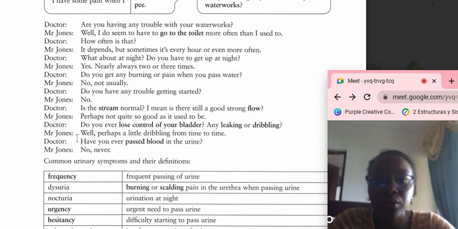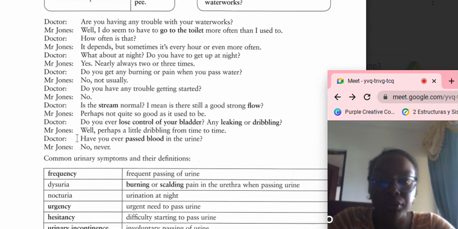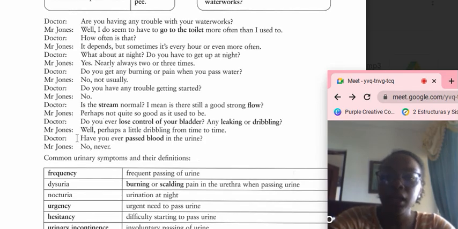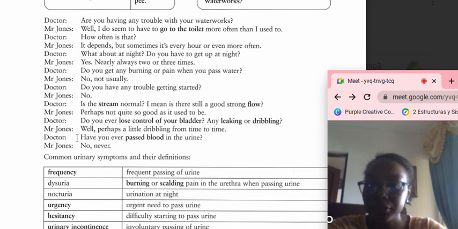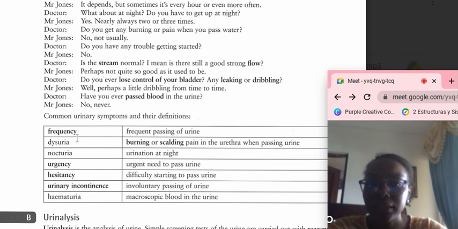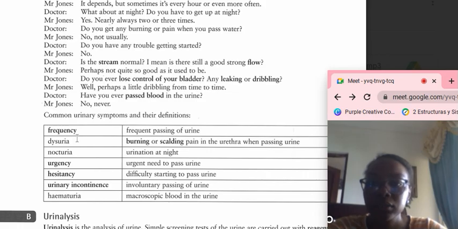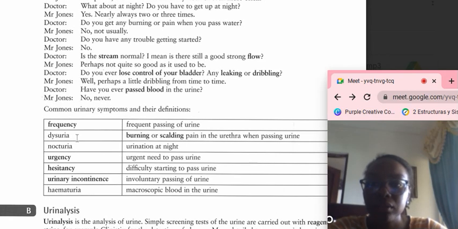Doctor: Are you having any problem with your waterworks? Mr. Jones: Well, I do seem to go to the toilet more often than I used to. Doctor: How often is that? Mr. Jones: It depends, but sometimes it's every hour or even more often. Doctor: What about at night? Do you have to get up at night? Mr. Jones: Yes, nearly always two or three times. Doctor: Do you get any burning pain when you pass water?